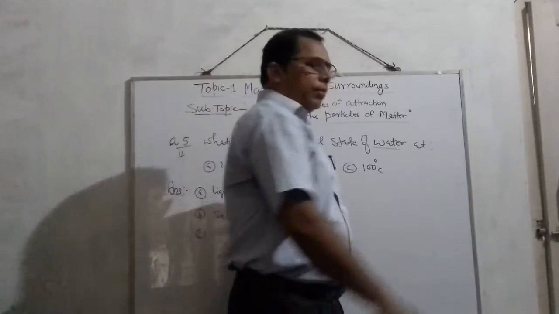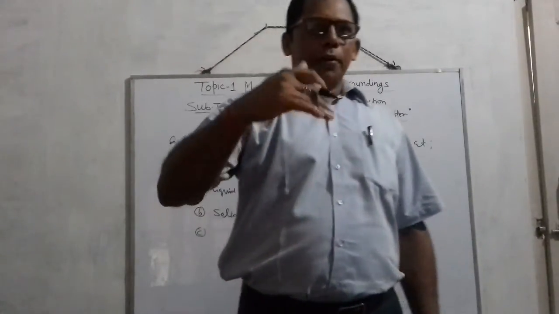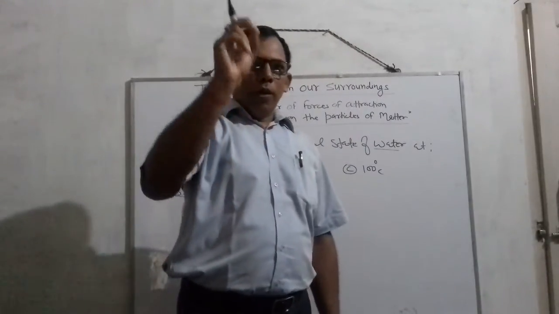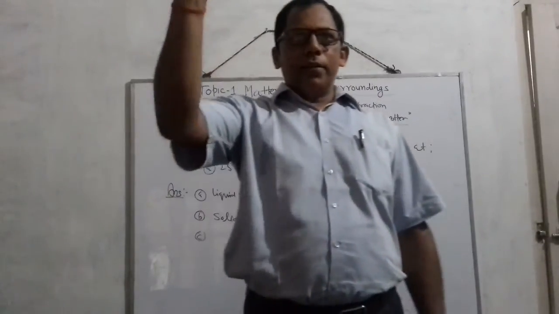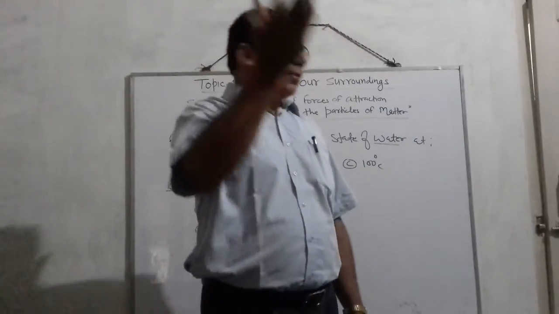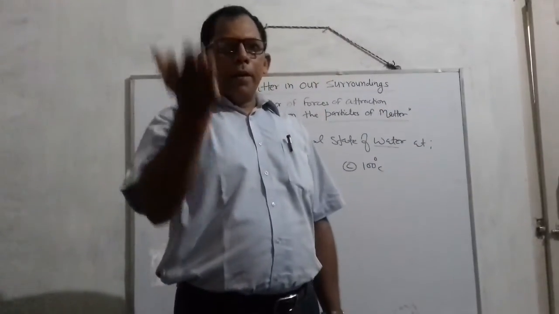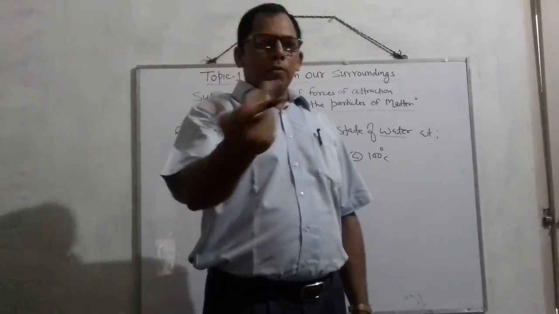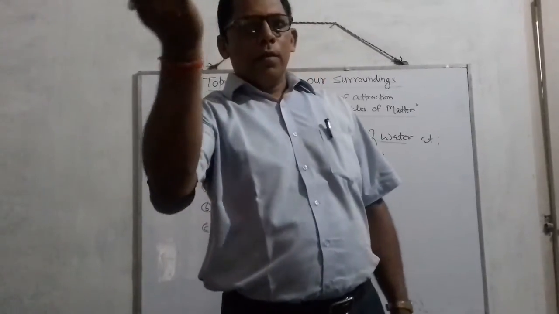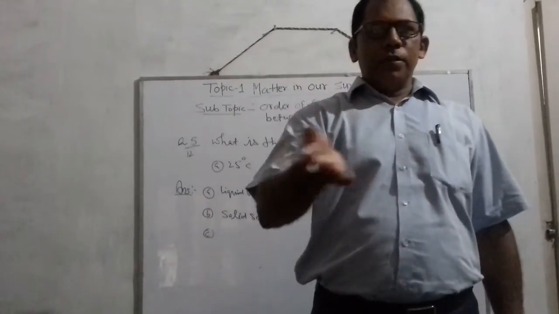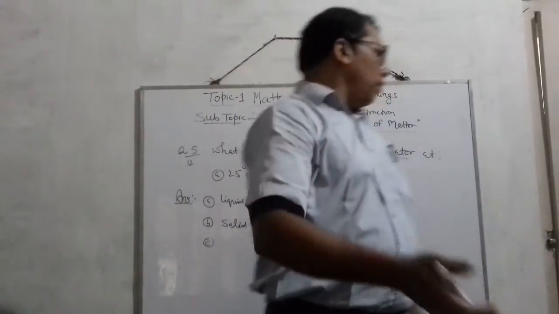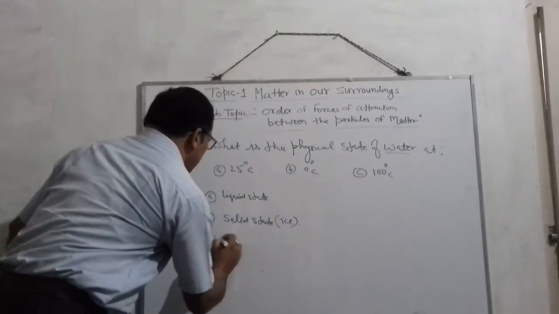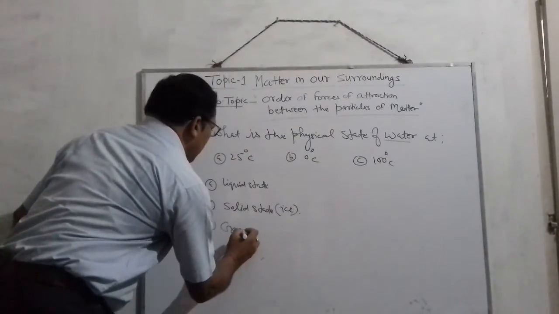Boiling point of water is 100 degrees Celsius, and when it boils, it comes into vapor or gaseous form, the steam. So steam is what? Its state is gas. Vapor is what? Its physical state is gas. So at 100 degrees, it will exist in gaseous state.